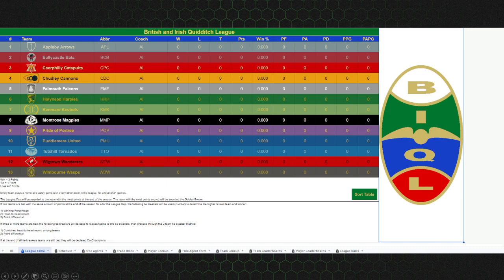Player lookup, we'll get back to that one. The free agent form we're going to show. Team lookup, this is very similar to the team pages that we're going to see, but you could pull any team in the league and kind of get an overview of their roster, so maybe you can game plan against them.